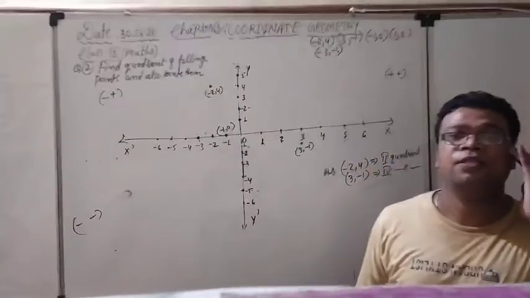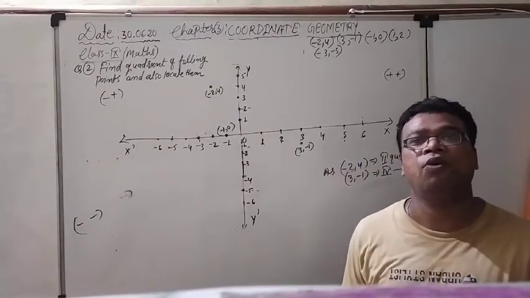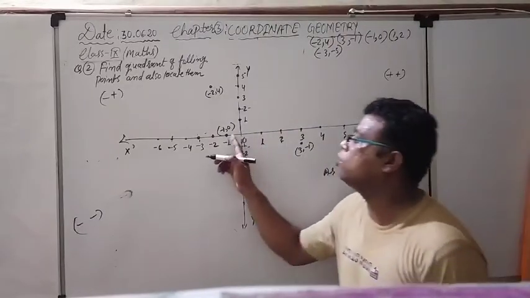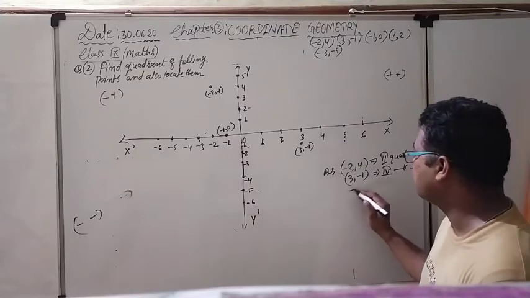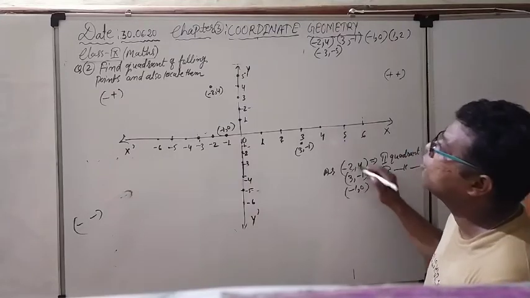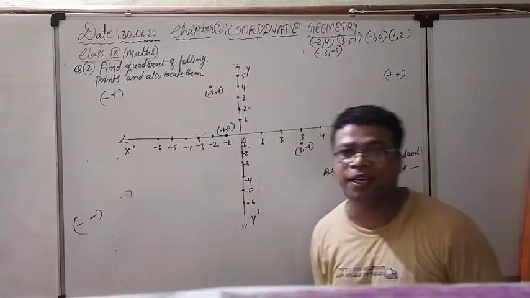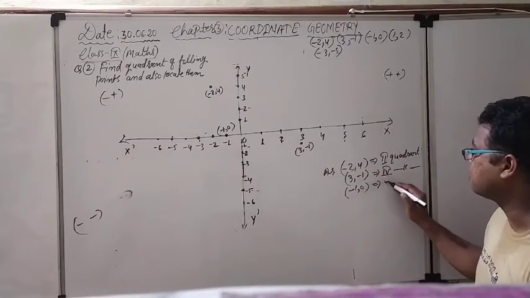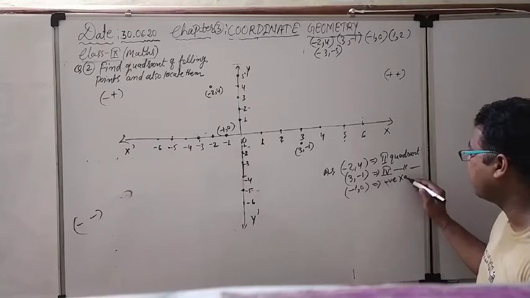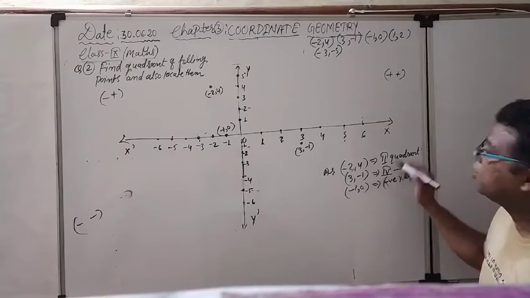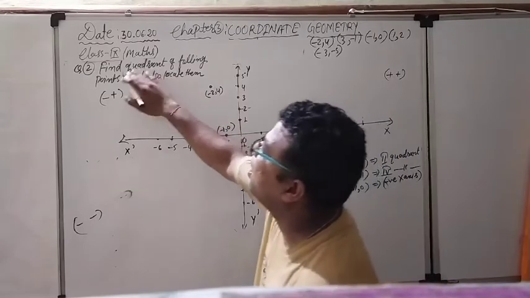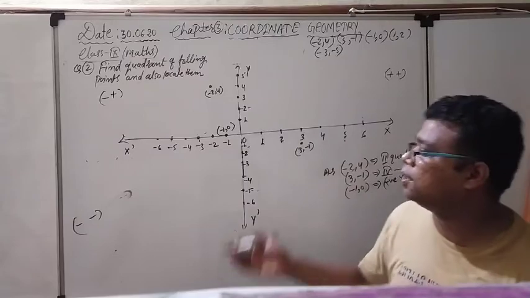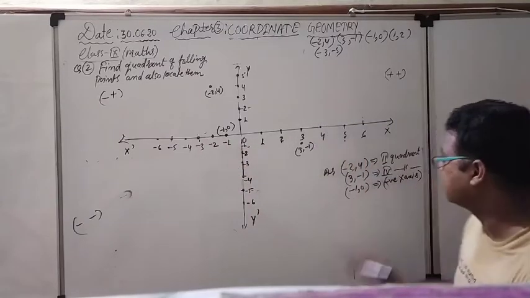If the y coordinate is 0, the location of the point is only on the x axis. Minus is showing me that it is coming on the negative x direction. So minus 1, 0, in which particular quadrant is it coming? Actually it is not coming in a quadrant, so we will say that it is coming on the x axis. So we can write down negative x axis. Actually I have missed it here. We have to tell the location either in the form of the quadrant or in the form of the axis also, because this is not a quadrant, this is coming on the negative x axis.